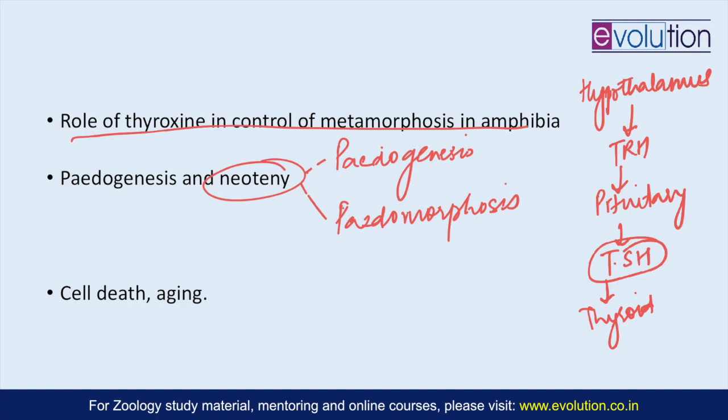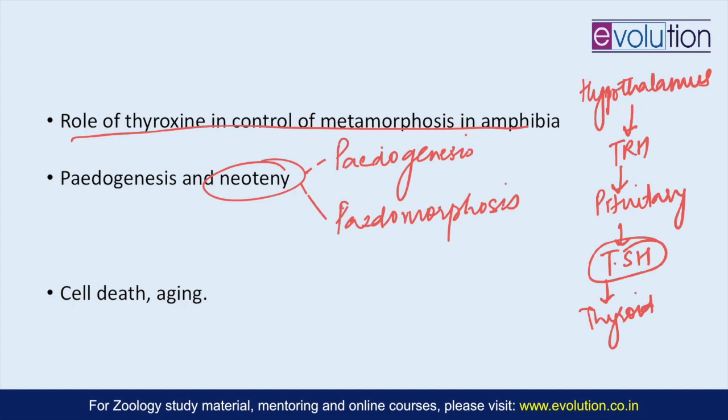On the other hand, pedomorphosis is where the development of the body is slowly retarded, in fact slow body development, while the reproductive activity stays the same. So when the animal is supposed to start reproducing, it will do that, but the body development will be slowed down.